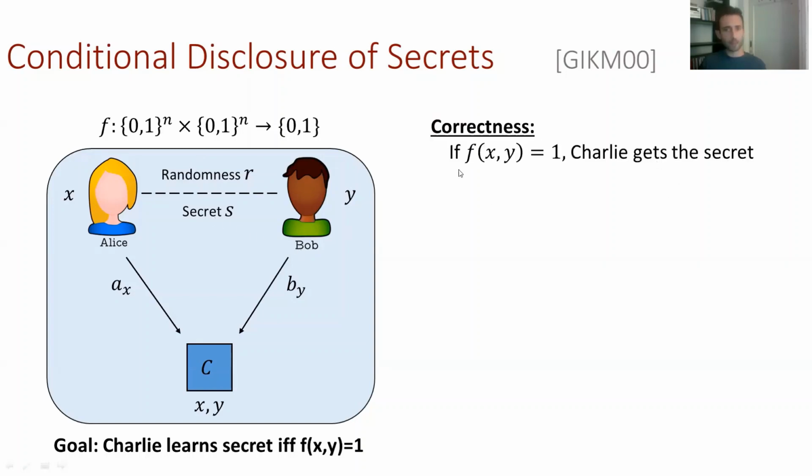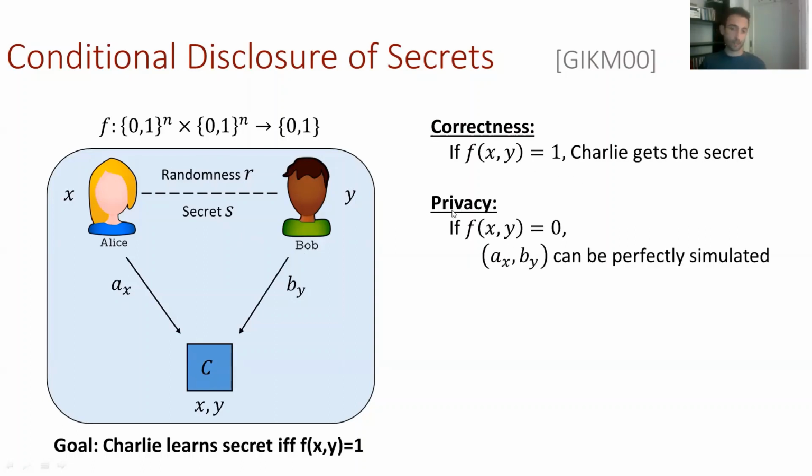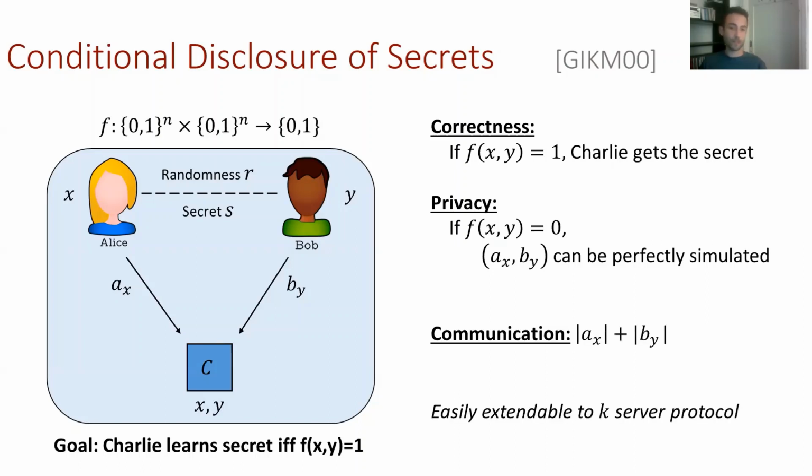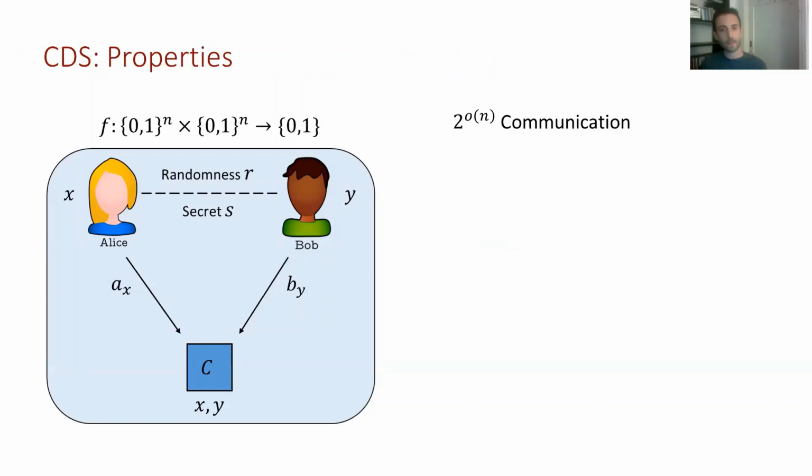So just stating it formally, correctness means that if the predicate outputs 1, Charlie gets the secret. If it outputs 0, Charlie can simulate the messages it's received without knowing the secret in advance. And the communication is the size of the messages. So actually in secret sharing, we use a K-server protocol for CDS, where we have K Alices and Bobs, each sending one message to the referee. And a few more important properties of CDS for us. First, that it has small communication, sub-exponential, as we mentioned before.